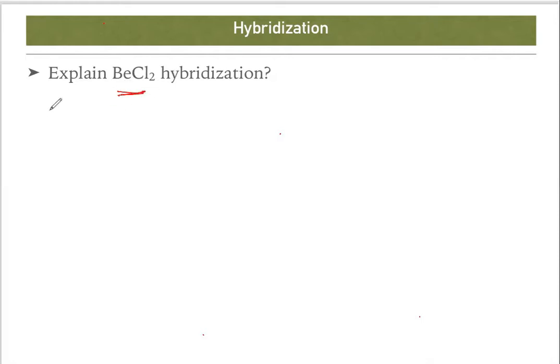As we already know, beryllium is 1s2, 2s2. In the excited state, only this S will take part in the bonding. So 2s is one box, and after 2s there is 2p. 2p is completely empty. So this one is 2s, this is our 2p. From 2s, one electron will jump to 2p. So how many electrons are present in S? There is 1, and 1 electron has jumped to p. So this is the excited state of beryllium.